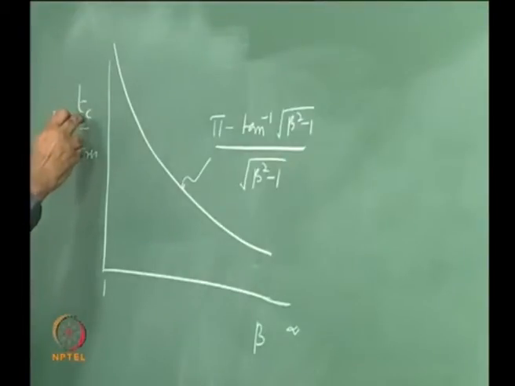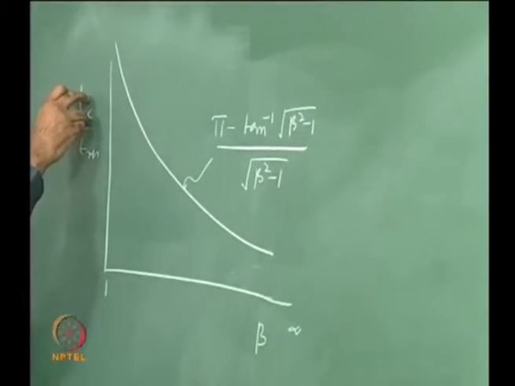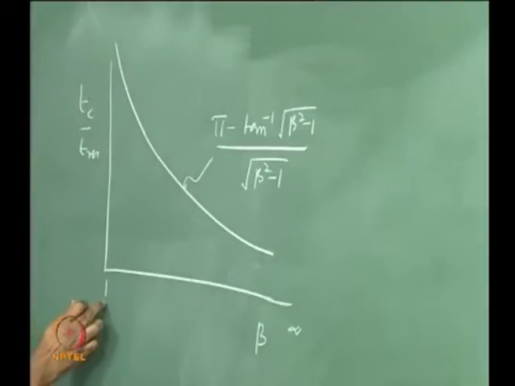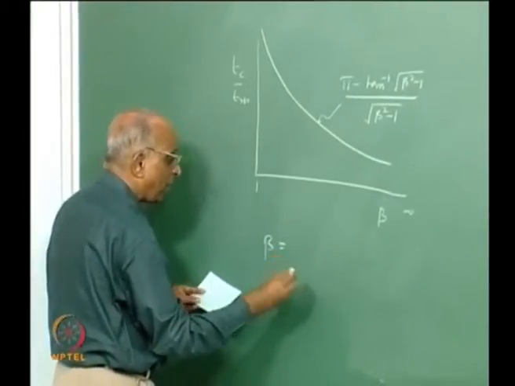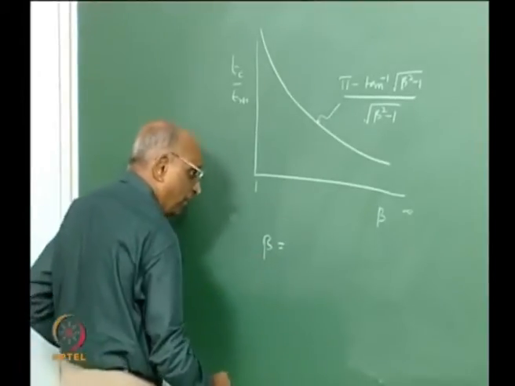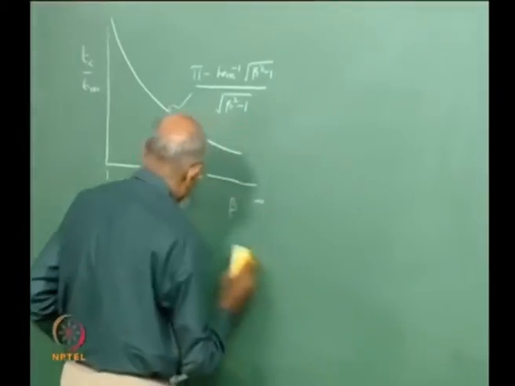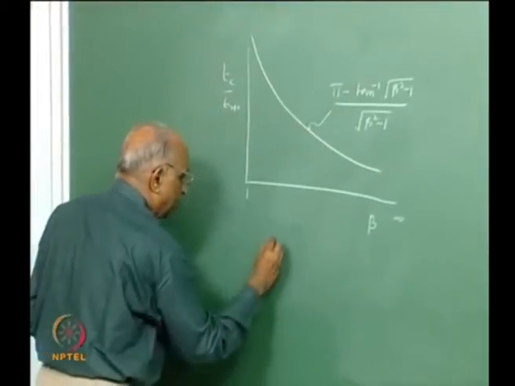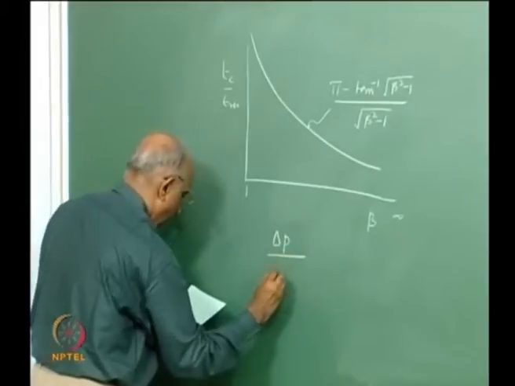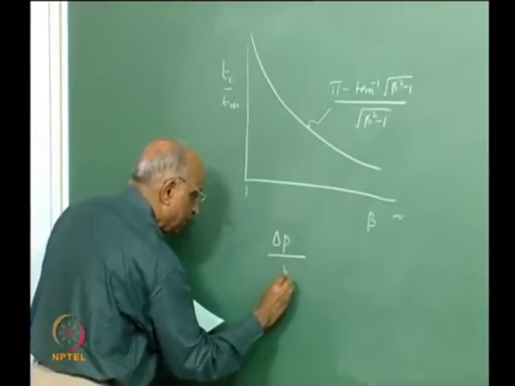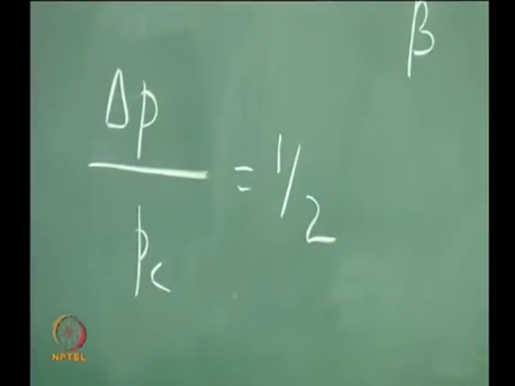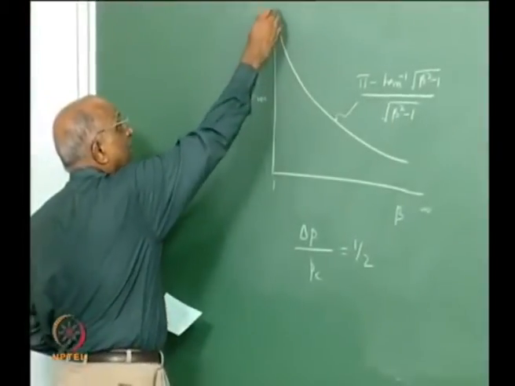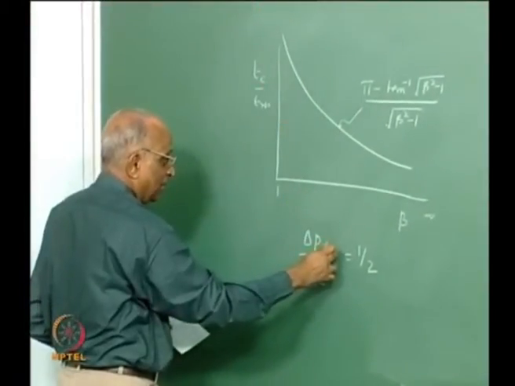What did we try to get? We found out the value for the condition when Tc is infinite, or rather the value of beta is equal to 1, for which we said beta is given by the value which was equal to injection pressure drop, or rather 1 over beta, and therefore we had the expression as delta P injected divided by the value of Pc was equal to half for this particular case.